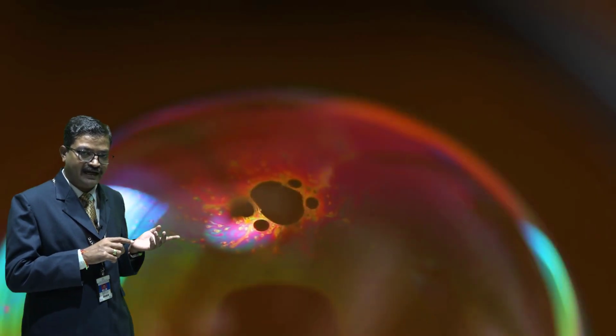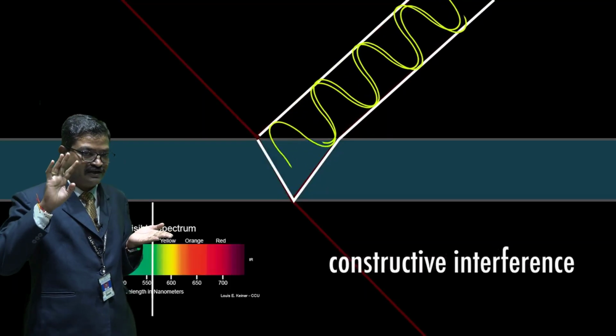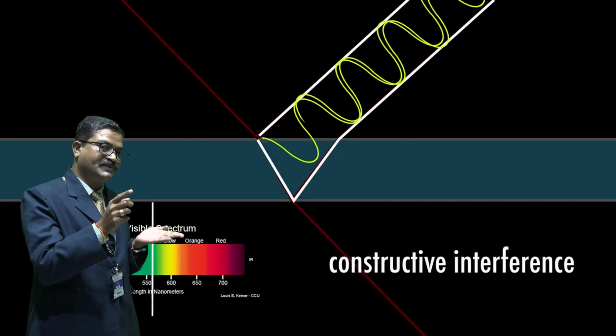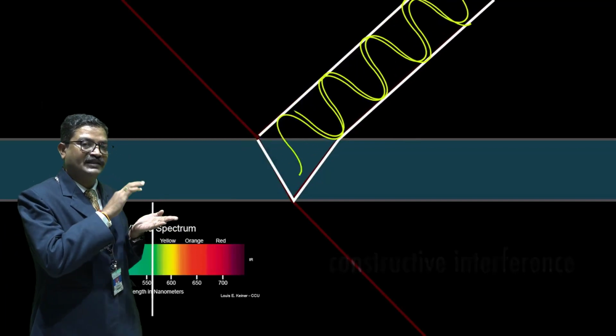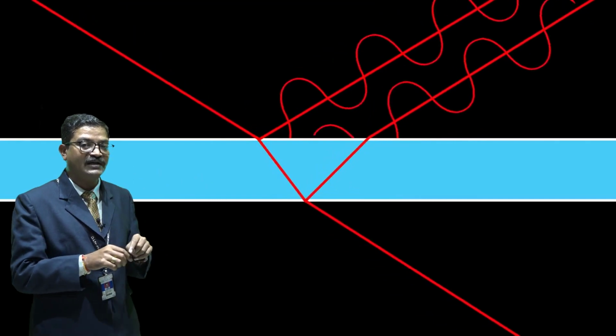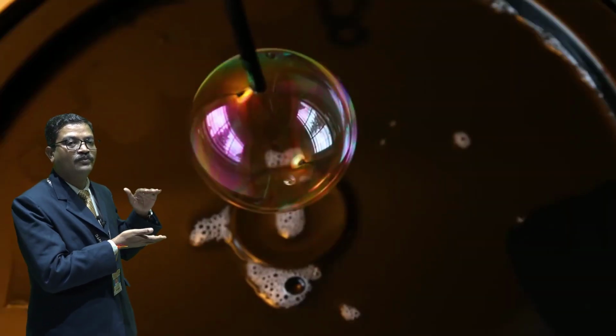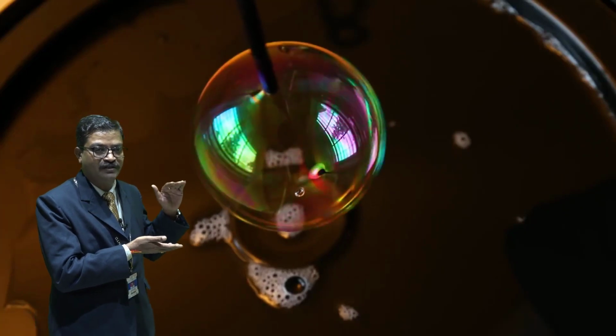The reason behind that is, when white light is incident on the upper surface, out of the 7 colors, those colors which satisfy the condition of constructive interference are the only ones visible on that surface, and the remaining colors which satisfy the condition of destructive interference are found to be absent on the surface of the soap bubble.